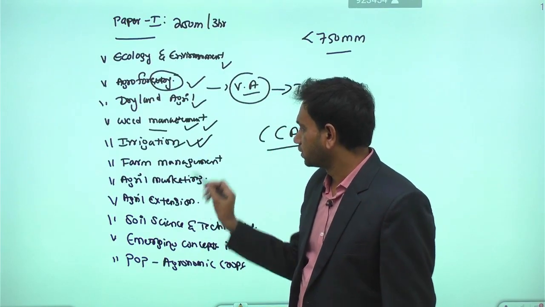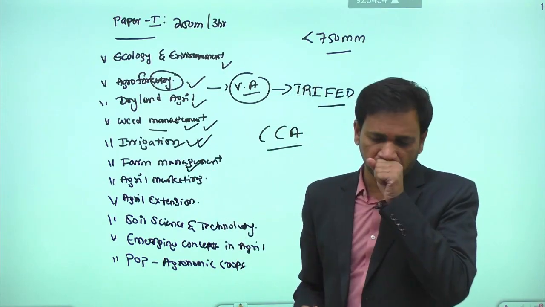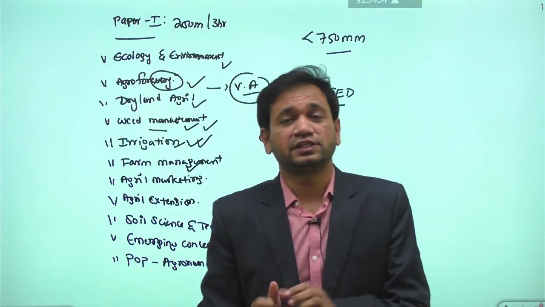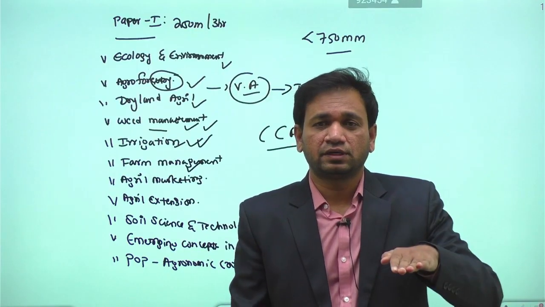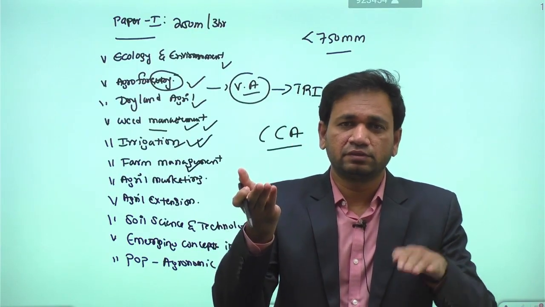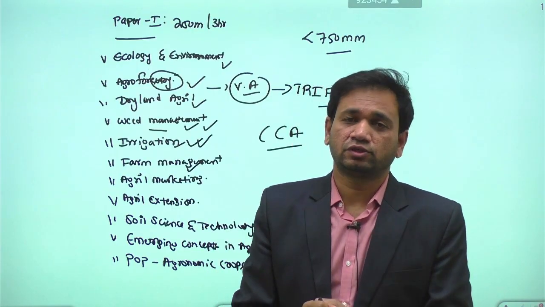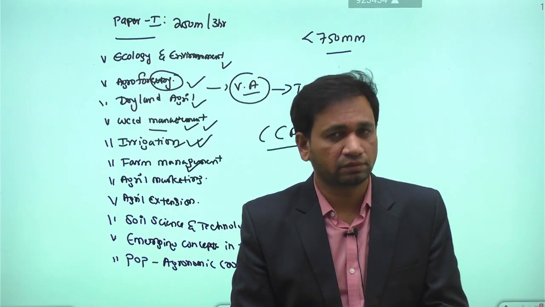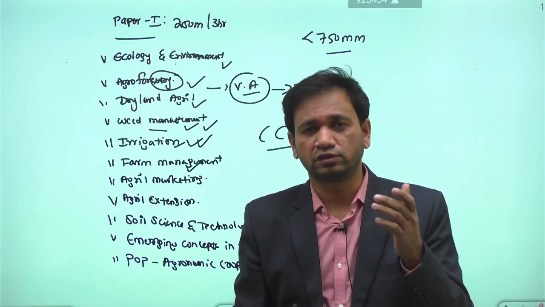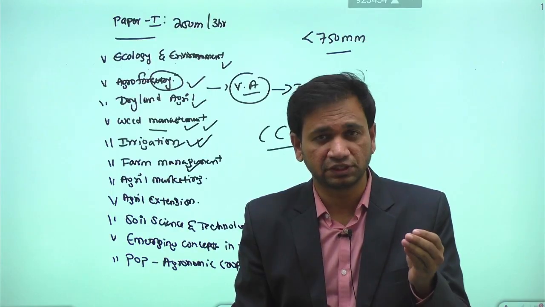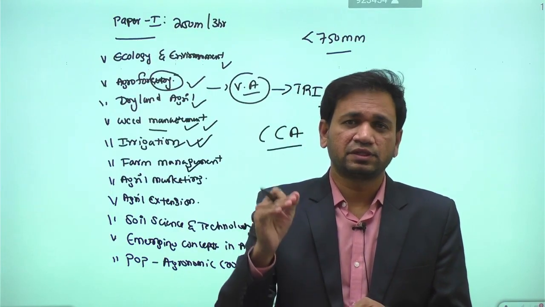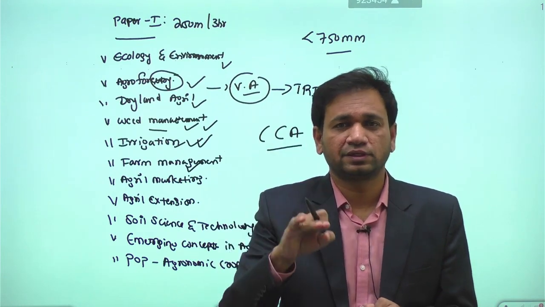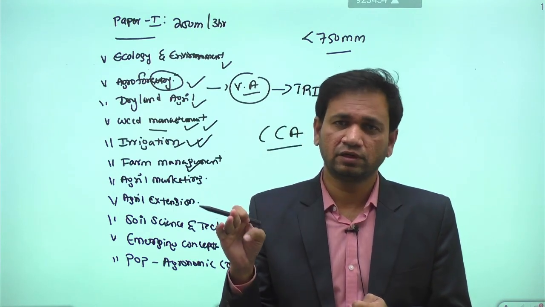Apart from irrigation, we have farm management. The major agenda of farm management is to minimize the cost and maximize the profit. Minimization of cost and maximization of profit is the major goal of farm management. There we use different tools called farm planning, farm budgeting, and other various principles of agricultural economics. Various methods are collectively used to minimize the cost and maximize the profit in farm management.